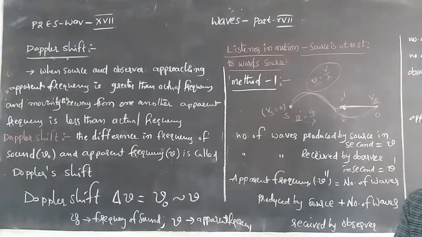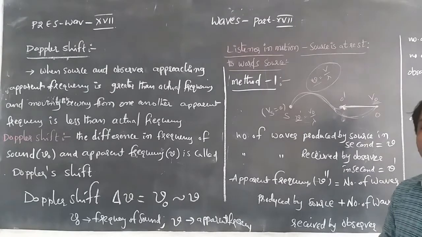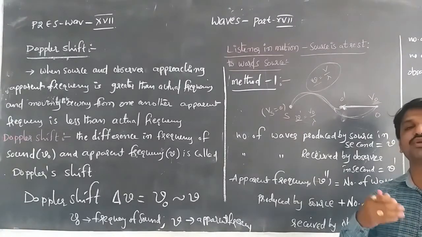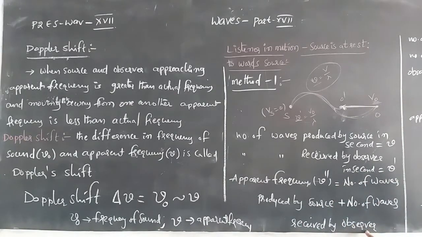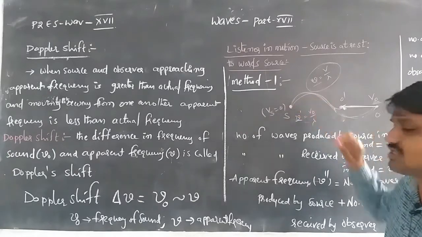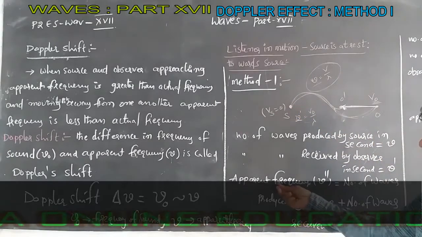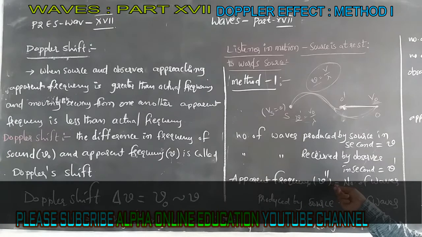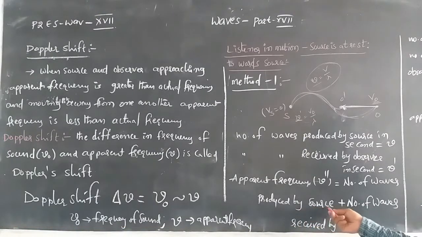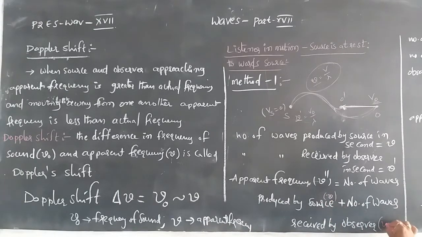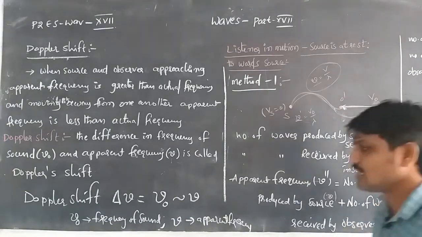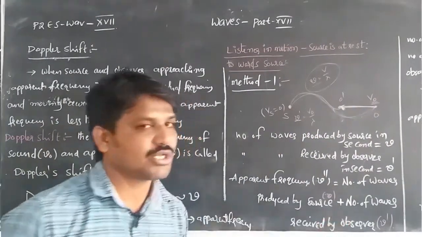That means the apparent frequency is equal to the number of waves produced by the source plus the number of waves received by the observer. Here the number of waves is that when the source is stationary, and in addition, the apparent frequency is the number of waves produced by the source plus the number of waves received by the observer. The number of waves produced by the source is nu, and the number received by the observer is nu dash.